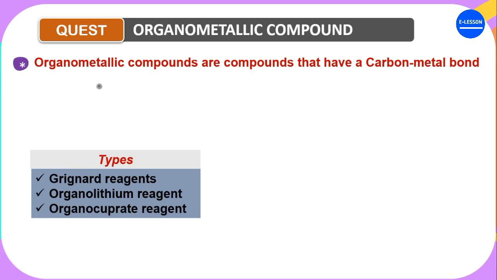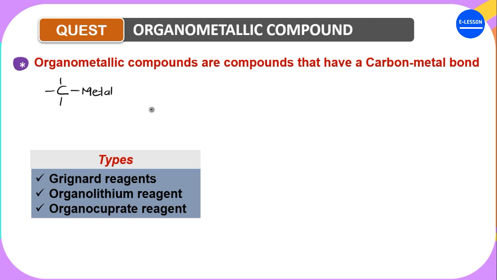In this lecture, we are going to look at organometallic compounds. So the question is, what are organometallic compounds? Organometallic compounds are compounds that have a carbon to metal bond. So any compound that has this carbon to metal bond is an organometallic compound.